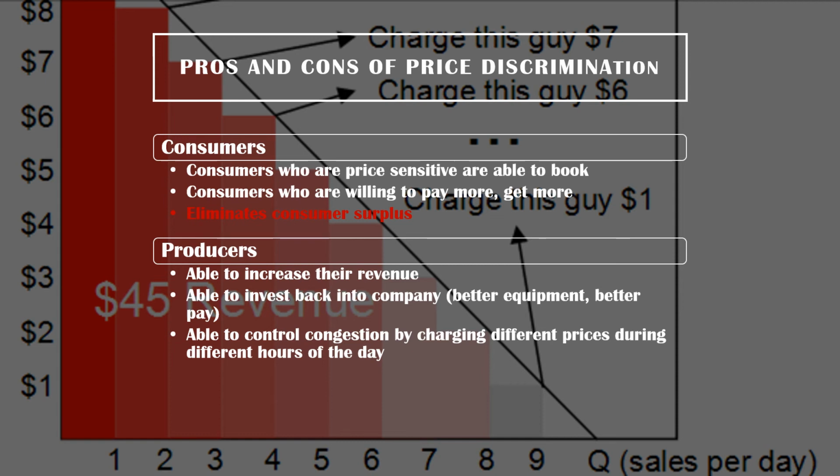During traffic hours, airline ticket prices tend to be high because during those times, tickets are in high demand. However, during less hours of traffic, prices are usually low to attract more customers. So overall, price discrimination is not only beneficial for consumers and producers, but the economy as a whole.